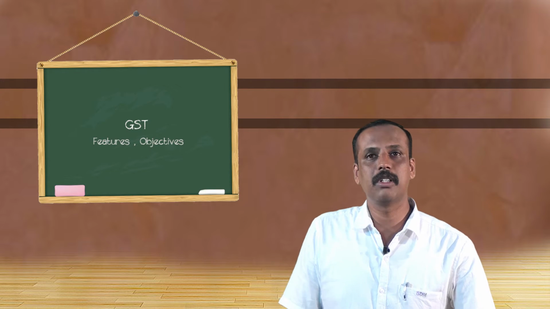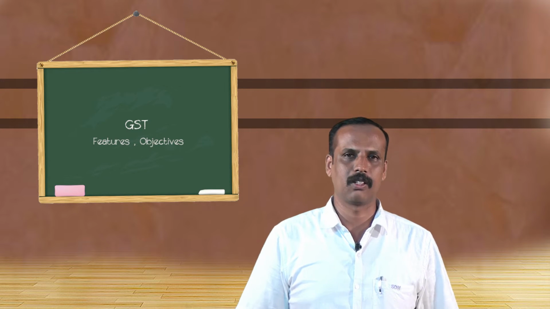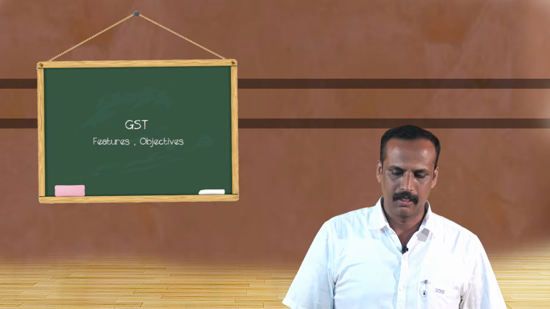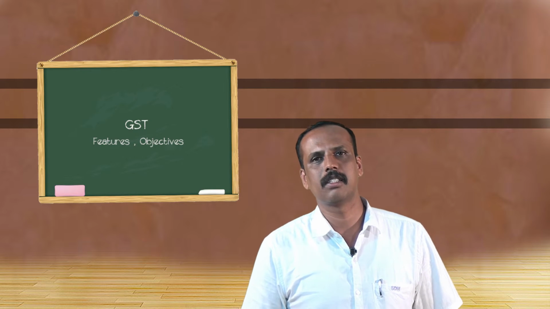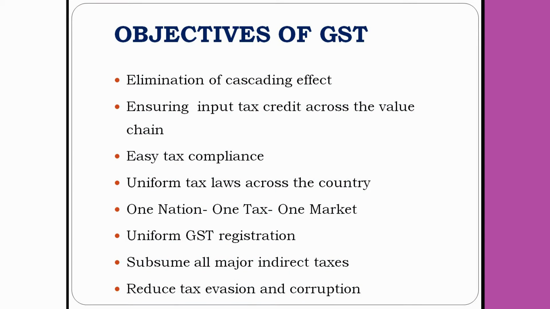The next thing is the objectives of GST. Why is GST required? Because the government introduced GST with a lot of objectives. Unless the objectives are fulfilled, the respective system may not work. For the purpose of achieving the objectives, the government introduced this GST. After independence, it was the major tax reform. Let us discuss what the major objectives of GST are.